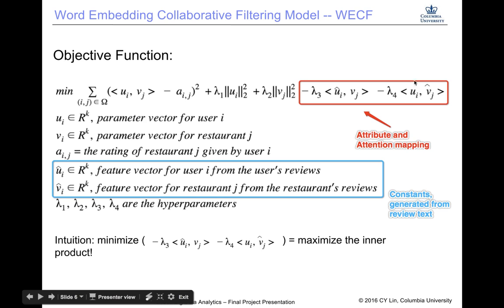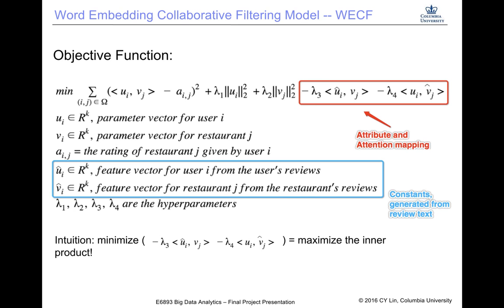Similarly, the second inner product is the feature vector of item j times the parameter vector of user i. We treat the feature vector of item j as constant here. To maximize the inner product, we want to encourage the latent parameter vector of user i to have positive elements at the positions where the feature vector of item j also has positive elements.